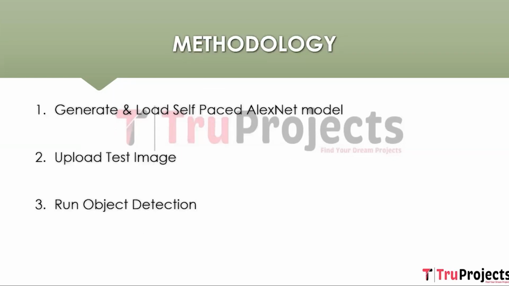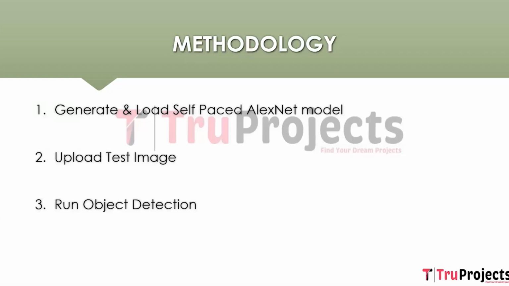These are the design modules in the methodology for execution of the project. First one is generate and load self-paced AlexNet model. AlexNet is a landmark convolutional neural network architecture introduced in 2012. It plays a crucial role in popularizing deep neural networks for computer vision tasks. With its deep structure, ReLU activation, max pooling, and large-scale training on GPUs, AlexNet achieved breakthrough results in image classification tasks, setting the stage for the development of modern CNN architectures.